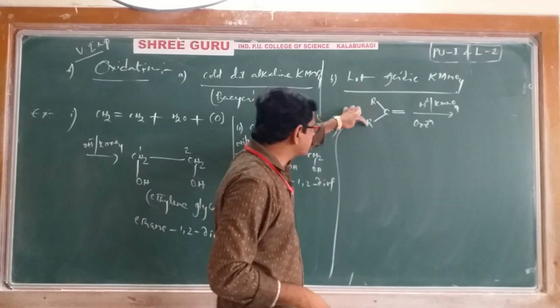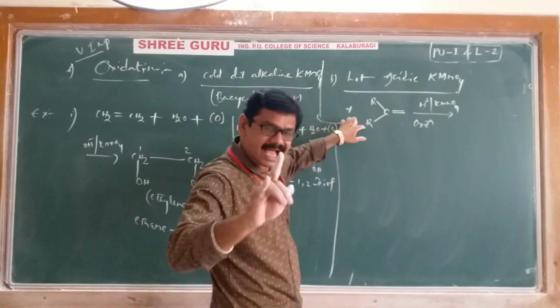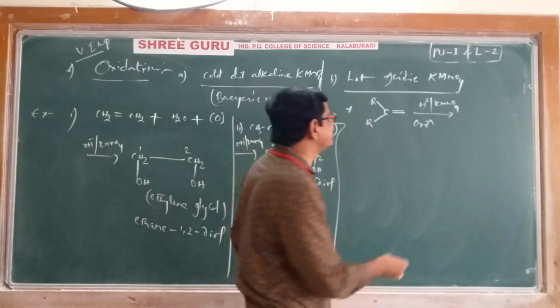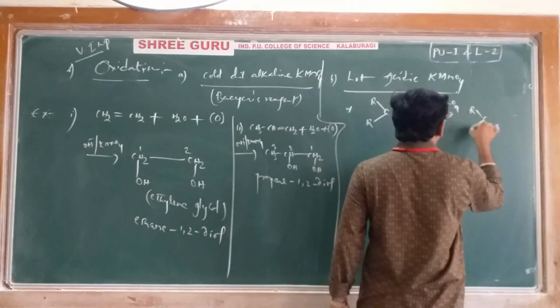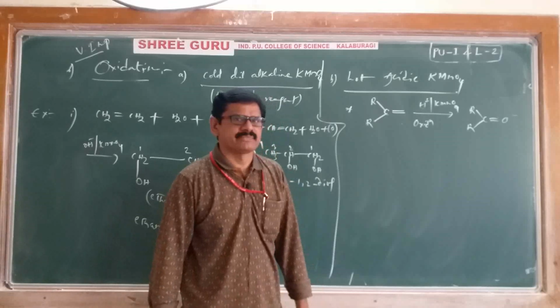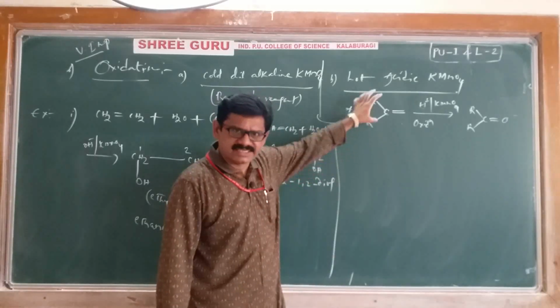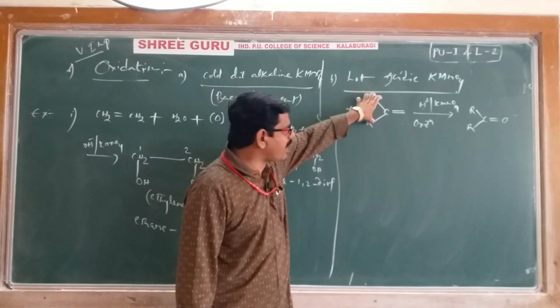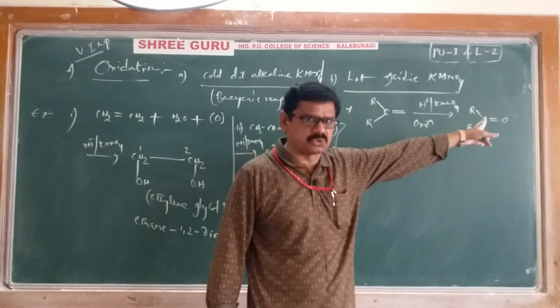When both alkyl groups are present, that part is turned into a ketone, R, C double bond O. Just remember this blindly: if our alkene has this type of group, that part is converted into a ketone.